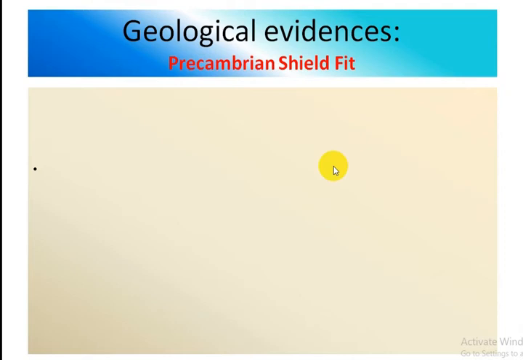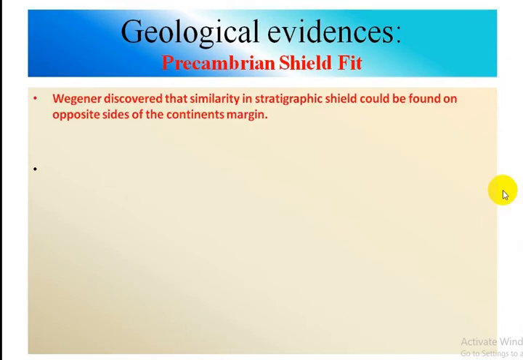Geological evidences of continental drifts. As we know, rocks are the pages of Earth history. Rocks occurring in present continents are the record of their past. Rocks are linked to disclose the events that occurred in the past. Wegener discovered that similarity in stratigraphic shield or craton could be found on the opposite side of continent margin.